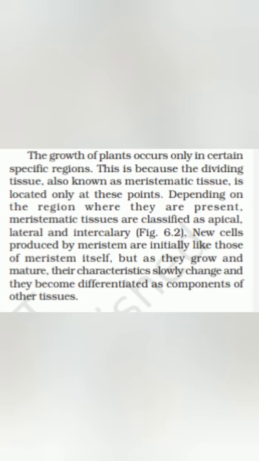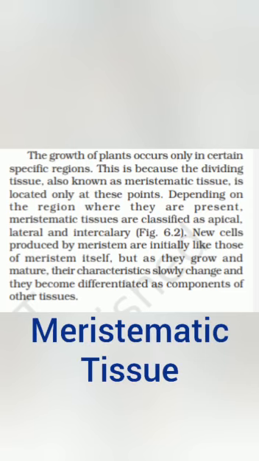Meristematic tissue can again be divided into apical meristem, lateral meristem, intercalary meristem. On the other hand, permanent tissue is of two types, simple permanent tissue and complex permanent tissue. Simple permanent tissue can again be divided into three types: parenchyma, collenchyma, and sclerenchyma. Complex permanent tissues are of two types, xylem and phloem. Now we will discuss the meristematic and permanent tissues in detail.